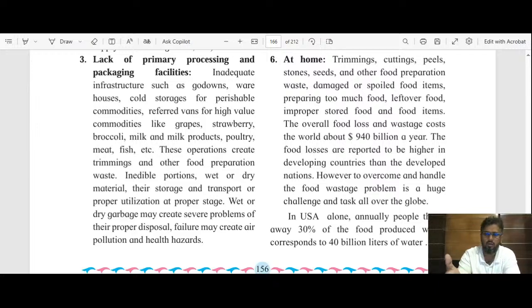Now we have already studied that if we talk about planet Earth, then around 940 billion dollars of money is wasted every year with food wastage. So losses due to different reasons are very high, and these losses are more in developed countries as compared to developing countries.